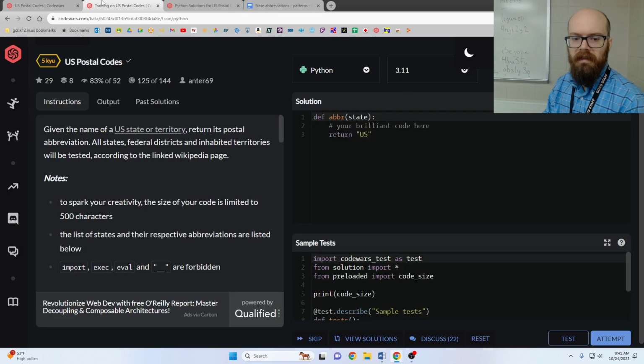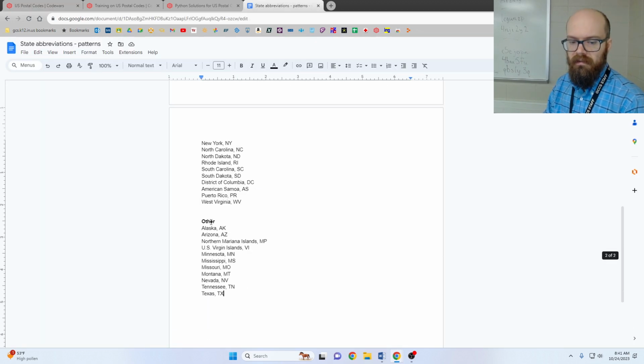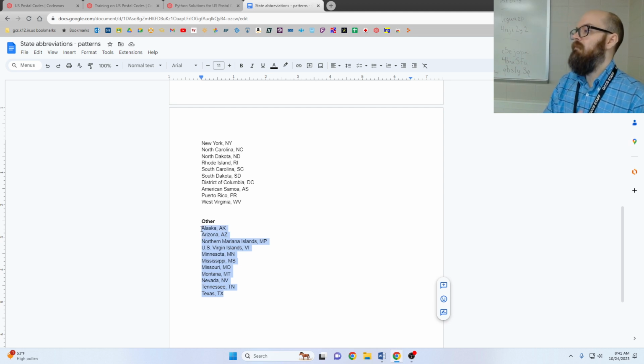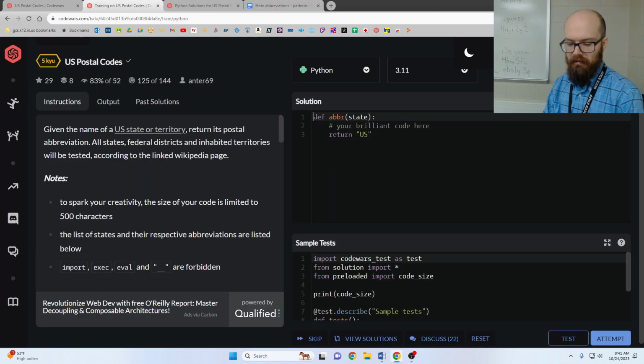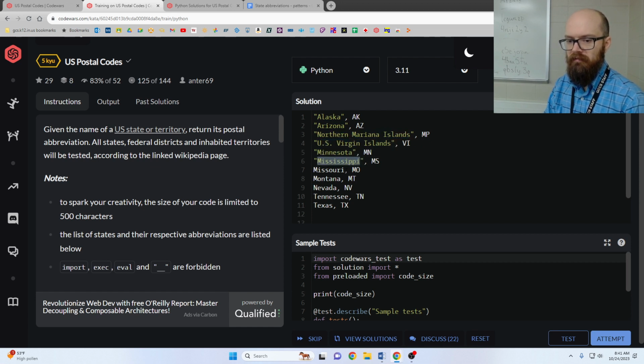Because if you remember at the beginning, I said writing all this would be about 700. But doing this, if we have to make a dictionary of these, well, that's fine. That doesn't take all our characters. In fact, let's do that to start off with, because I might not be able to programmatically figure these out. I might just have to list them. So let's say worst case scenario, I just have to list all of these, and we'll start with that. I'm going to have a dictionary, and these are going to have to be in strings. If I was doing 50 of them, I'd probably write some code to turn them into strings with the quotes, but for now I can just highlight and